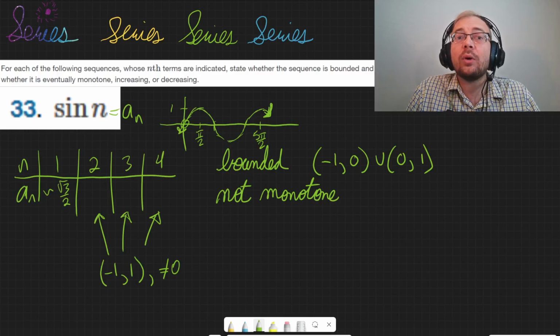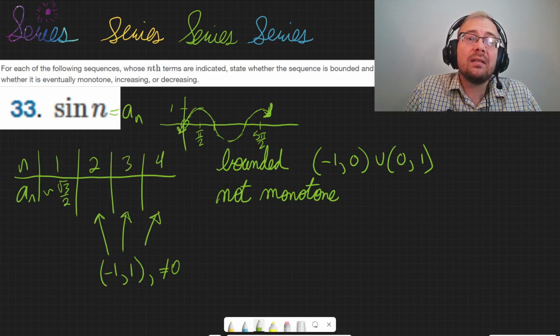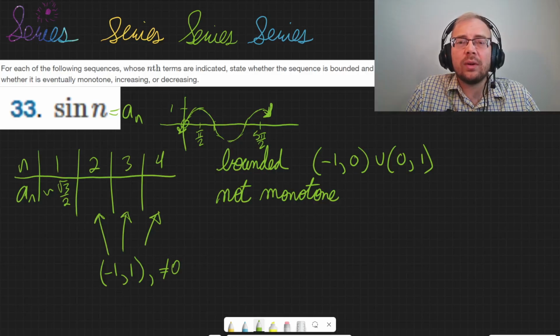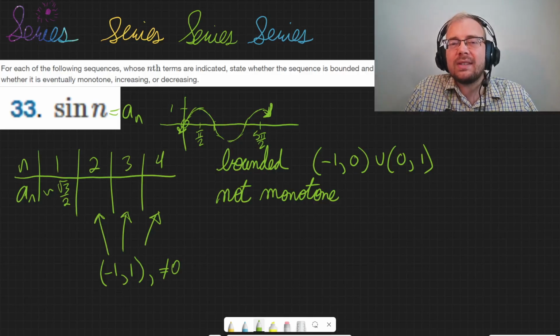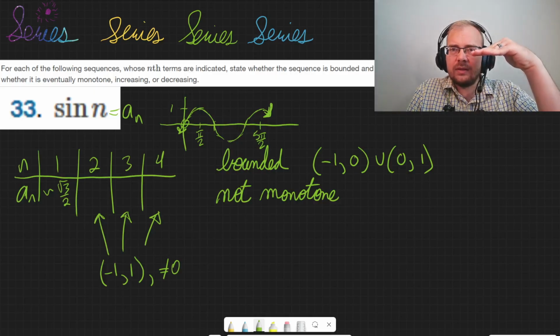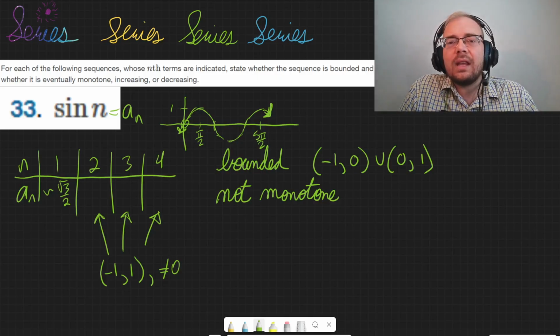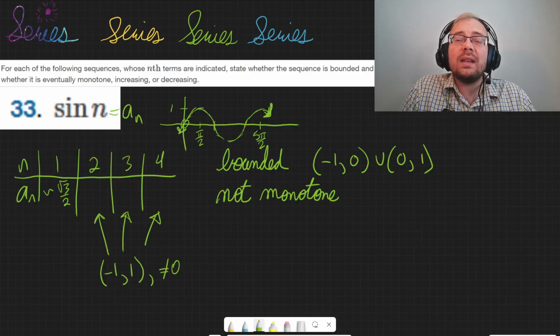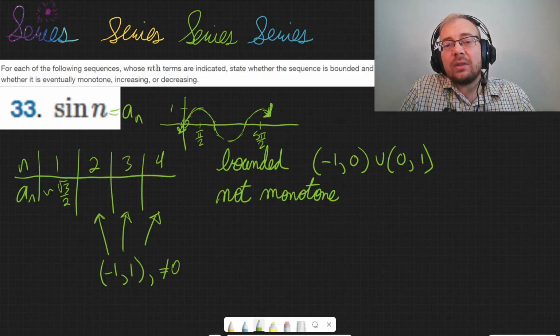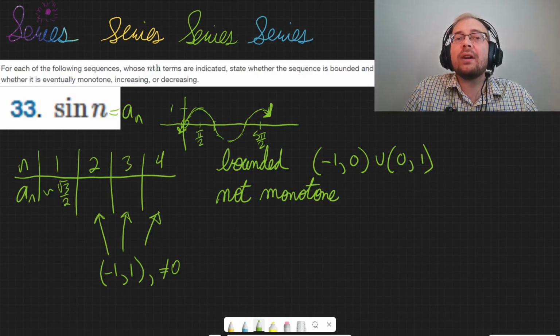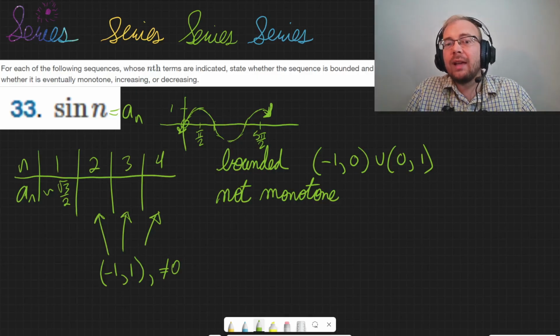So it would be going towards 0, but it still wouldn't be monotone because it's still going to increase a little, decrease a little, increase a little, decrease a little. So even then it wouldn't be monotone, but it would be going towards 0. So we actually would probably give the same exact answer, but it would look different if the wave were in real life. So anyways, I'm going to stop rambling.